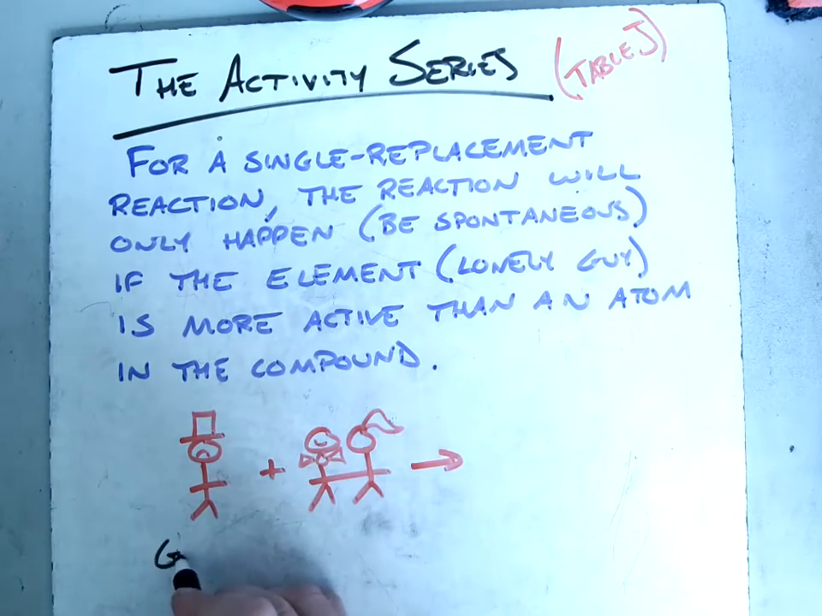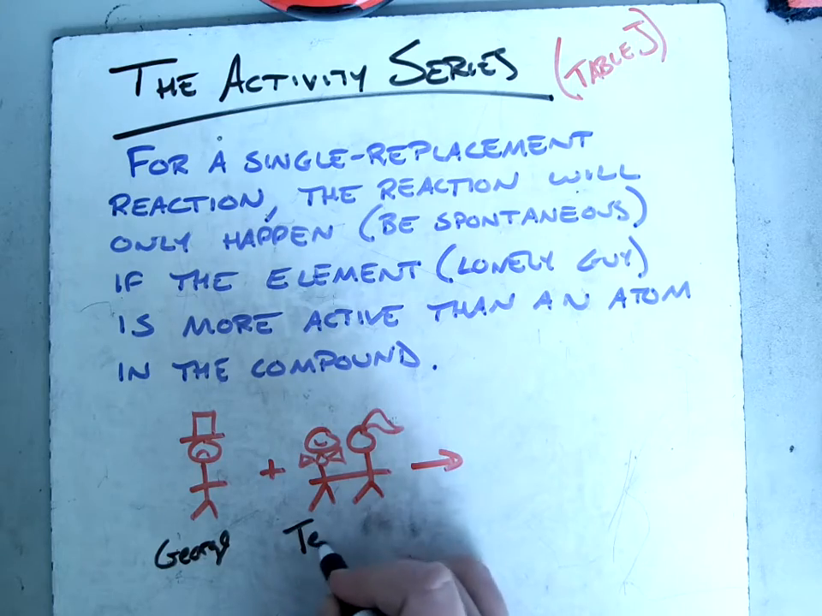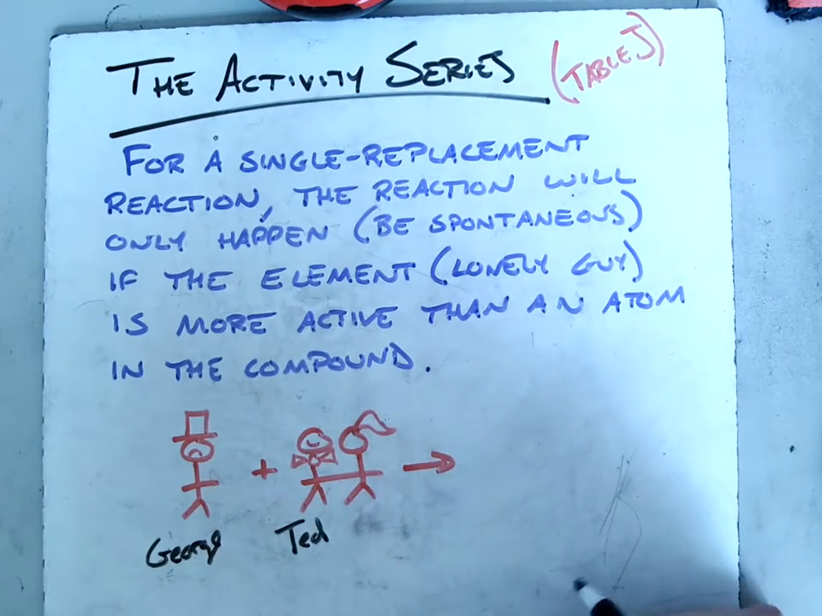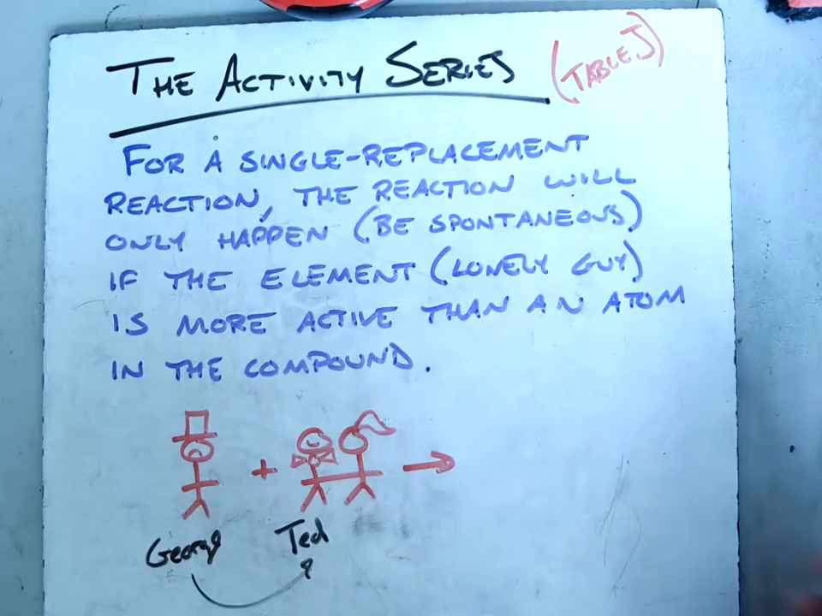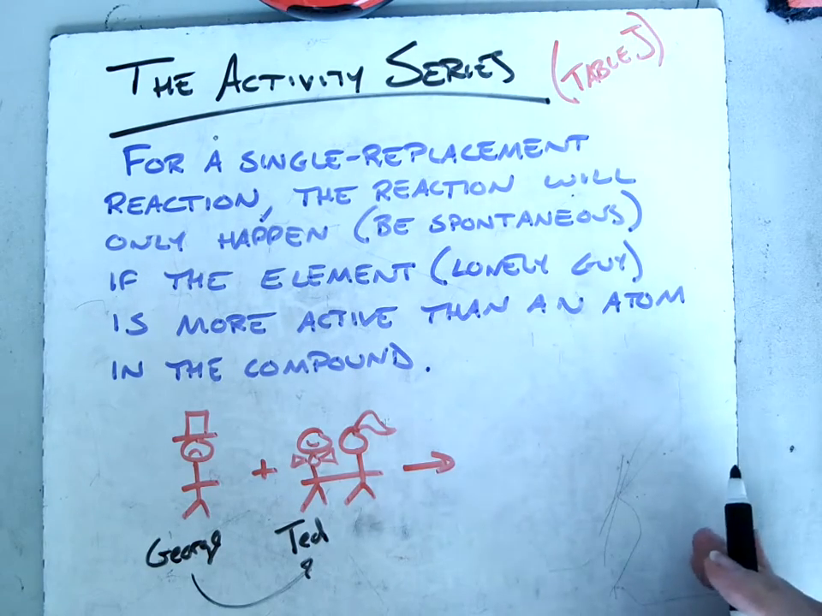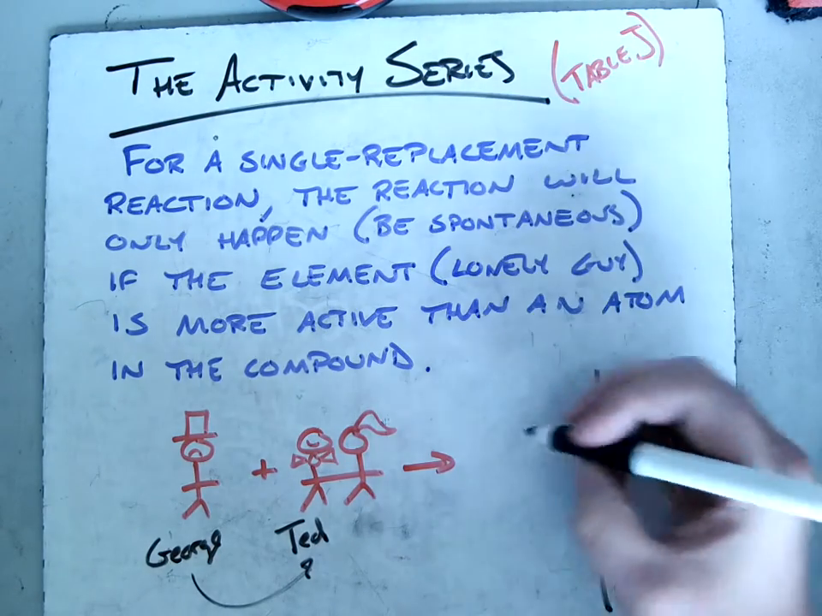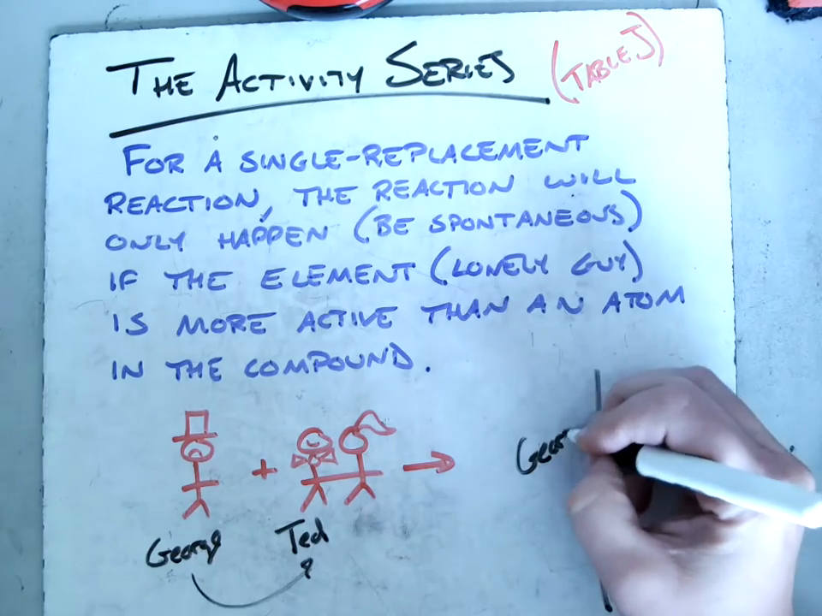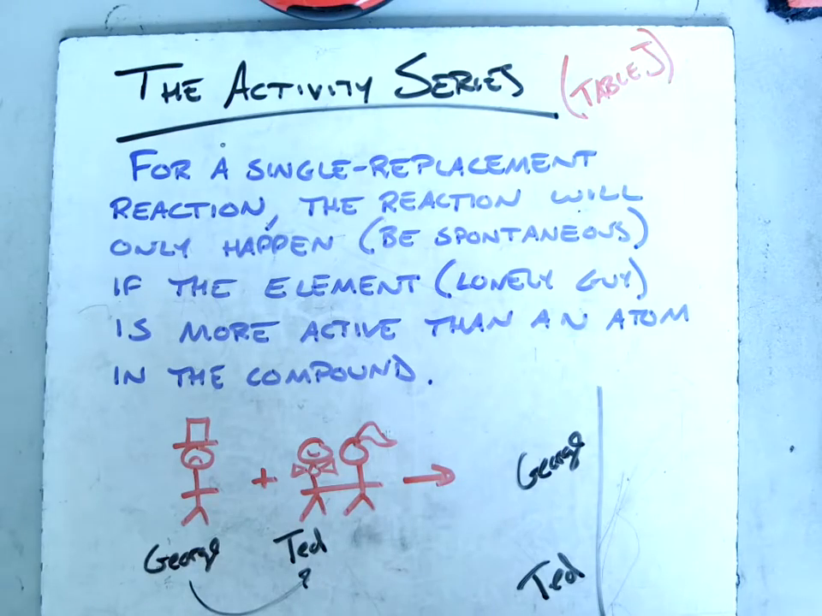Okay, let's call this guy George. And let's call this guy Ted. Okay? The reaction will happen if George is stronger than Ted. Right? Straightforward. If George can kick out Ted, then the reaction will happen. If he's weaker than Ted, the reaction will not happen. So on the activity series, if I had a list and George were higher than Ted, then this reaction would happen. And it would be spontaneous.